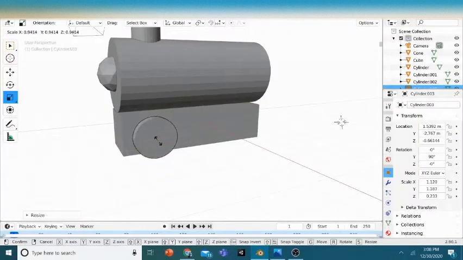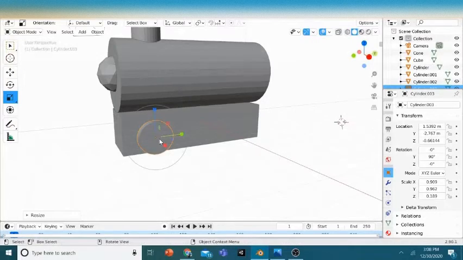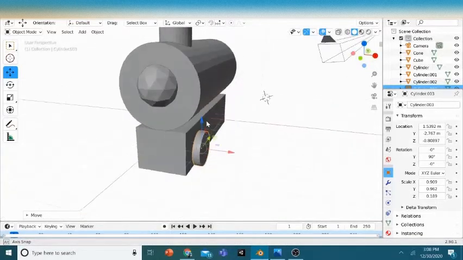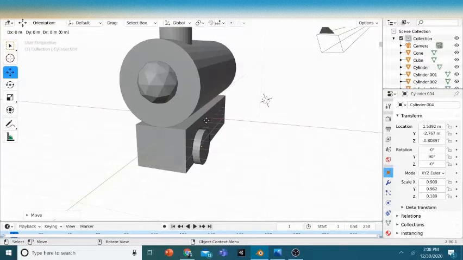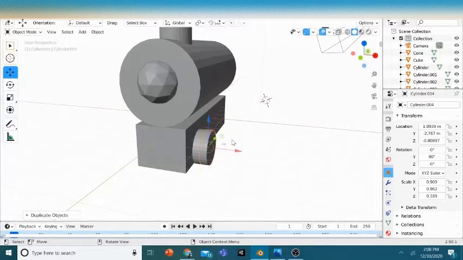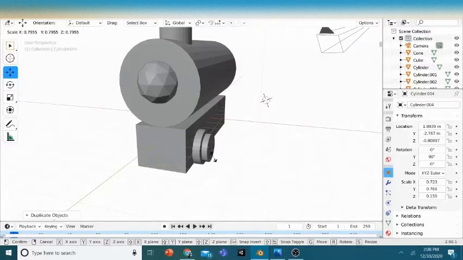So we're just gonna scale this down to be a small one. Yeah, that's good. And just pull that a bit down. And now I'm gonna teach you how to make a tire. Press Shift D and press Alt and drag it front. The reason why I use Alt while grabbing something is because it snaps the cylinder to the axis. Now just press S to scale and scale it down.